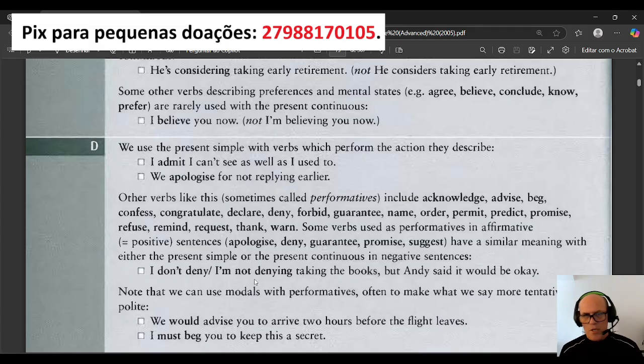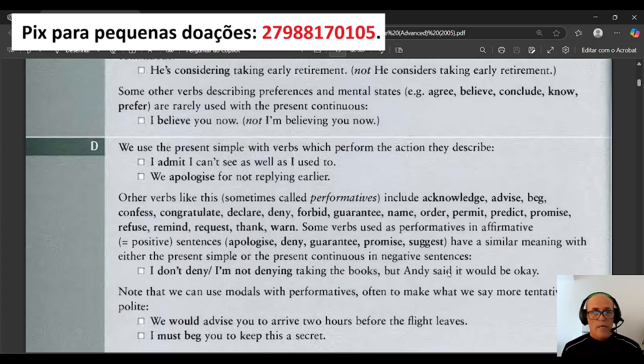I know that it's not so clear at the moment. Believe me, it wasn't clear for me either when I started out, but after practicing and talking and reading and studying, you know the drill, it's a lot easier to understand those concepts nowadays. Anyway, the point is, I don't deny, or I'm not denying taking the books, but Andy said it would be okay.